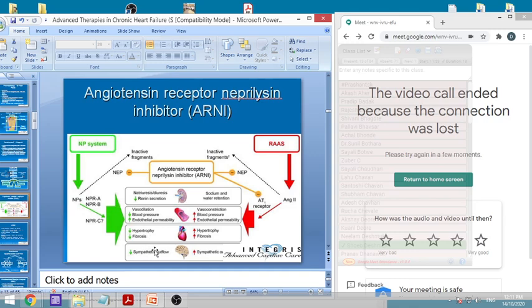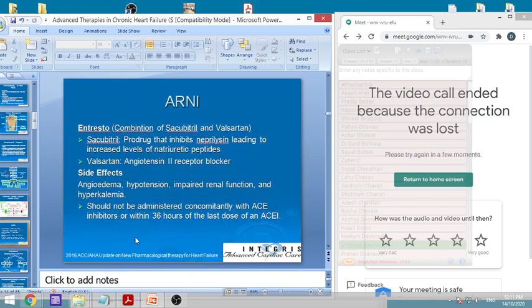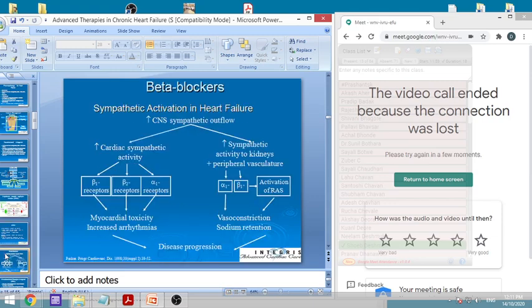It will reduce the sympathetic outflow. That is good. Sympathetic outflow is responsible for more damage to the heart, because it causes sodium influx, and that causes more damage. So all these effects will be there. This should not be administered simultaneously with ACE inhibitors or within 36 hours of the last dose of the ACE inhibitor, because ACE inhibition is already there, and if you are blocking simultaneously, then it can cause severe action.